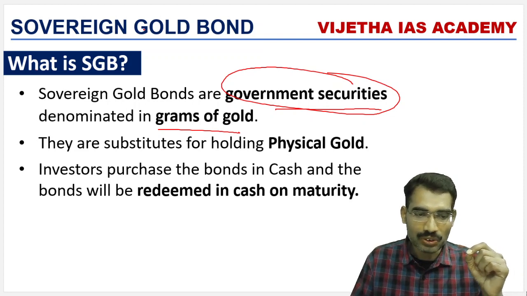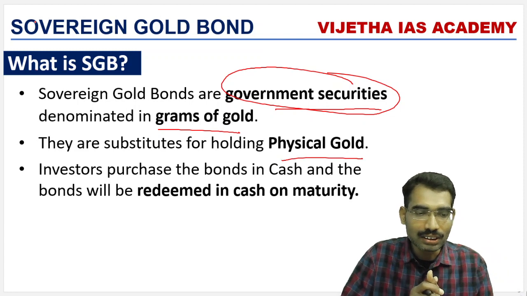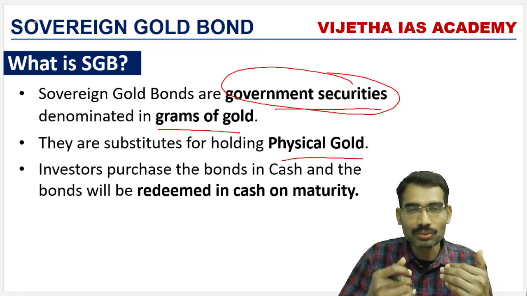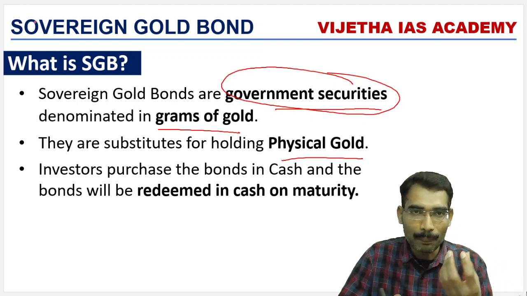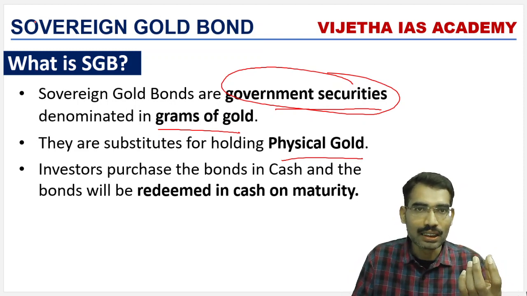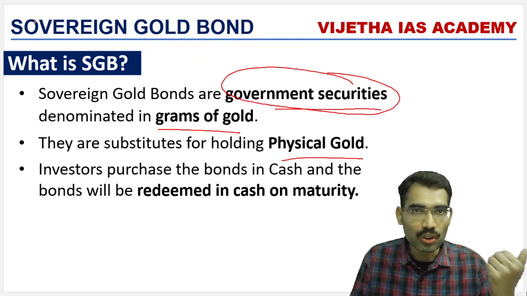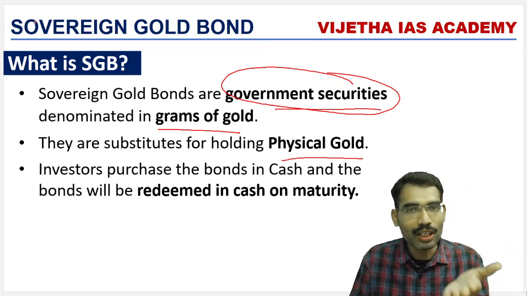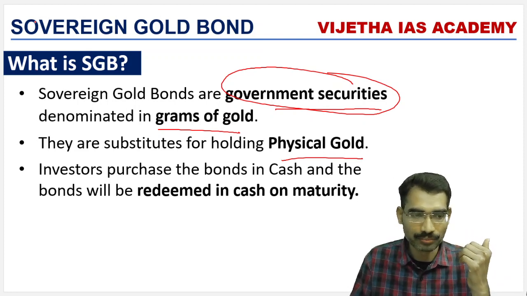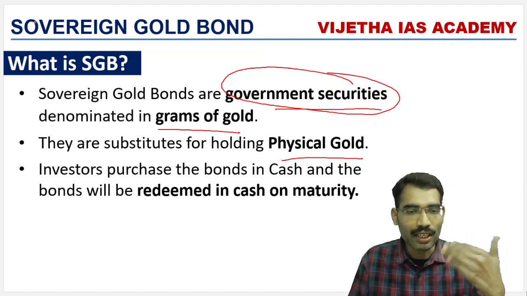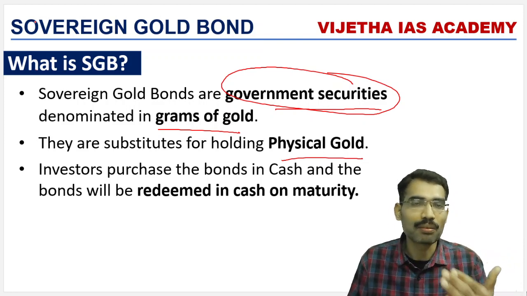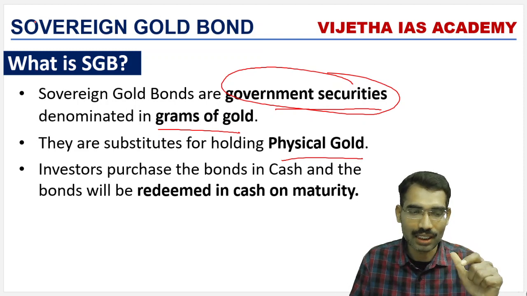They are substitutes for holding physical gold. This means they are not in terms of money. It's like starting from 1 gram, 2 grams, like that. The price of the bond will vary based on the price of gold. If the gold value increases per gram, the bond value also increases per gram. So purchasing gold is equivalent to purchasing a bond as well. So that is the sovereign gold bond.